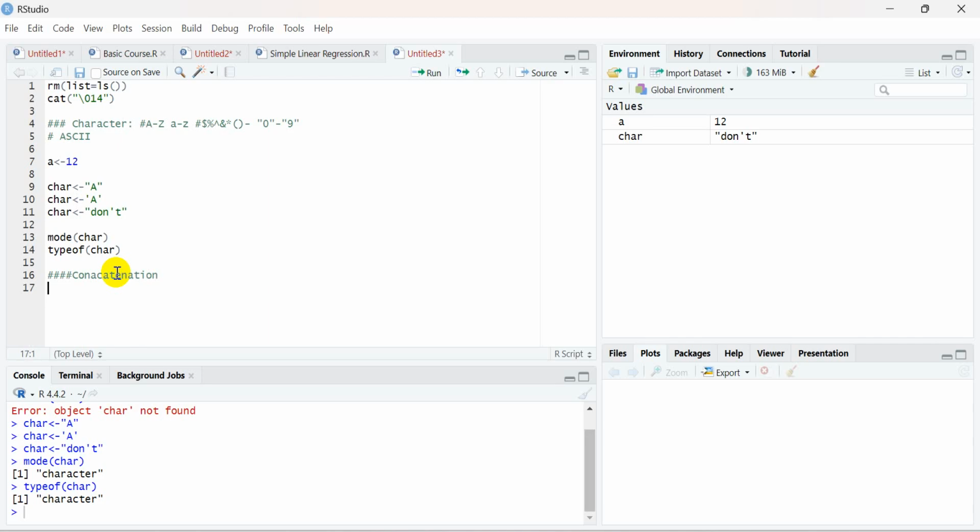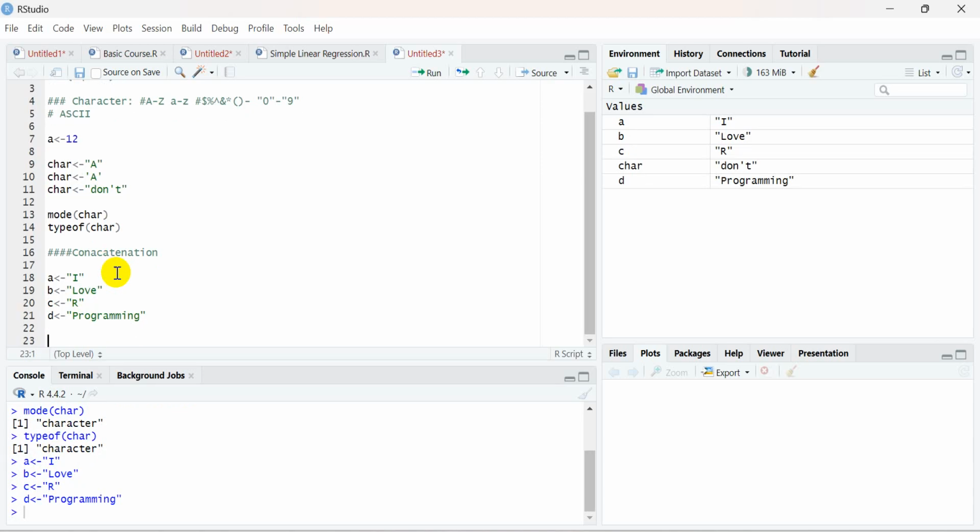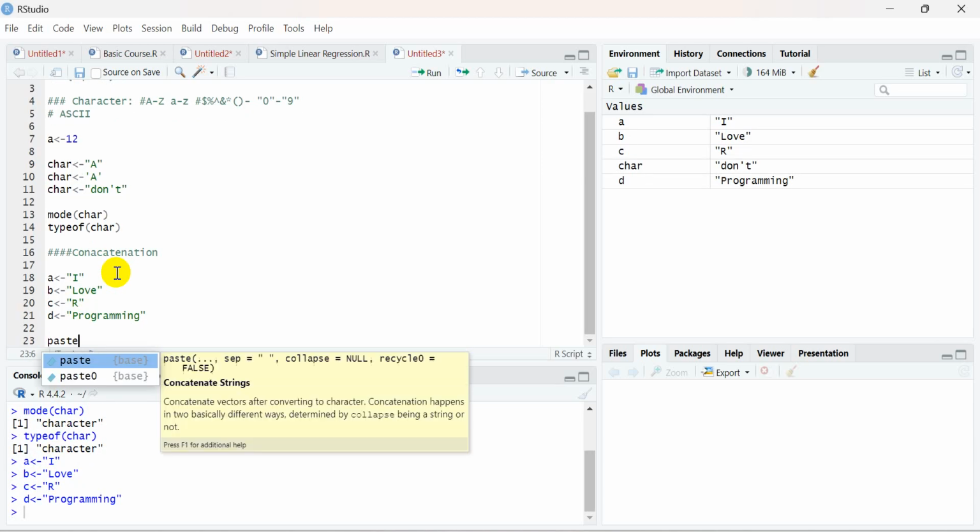For example, suppose we have a variable called a holding I, another variable storing the value love, another storing r, and another holding programming. Now you can combine all those things together. How? There is a very good function available called the paste function.